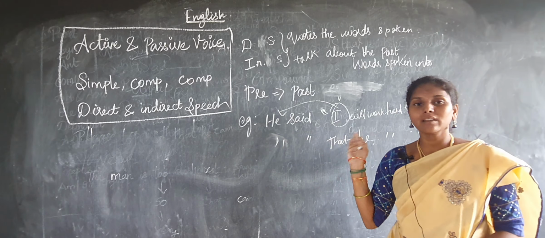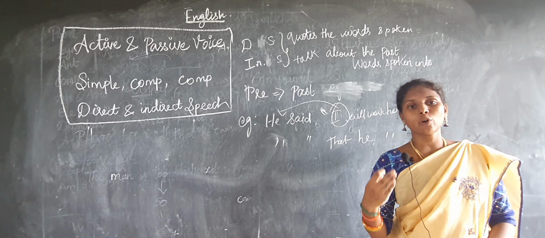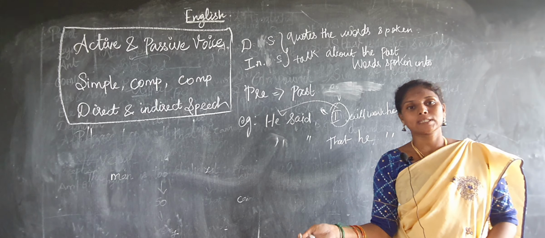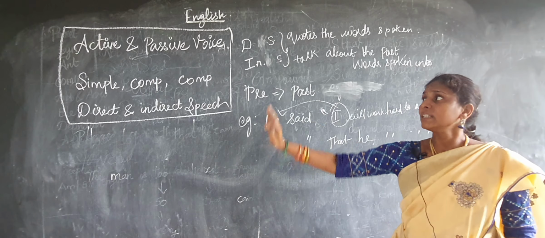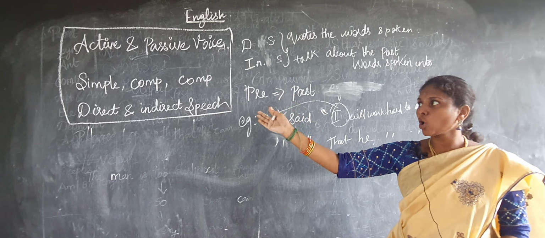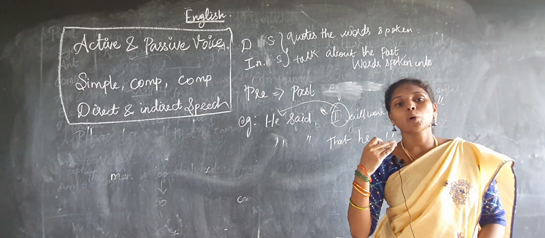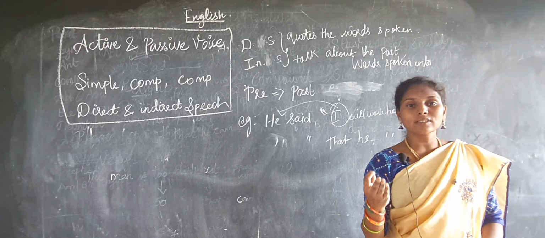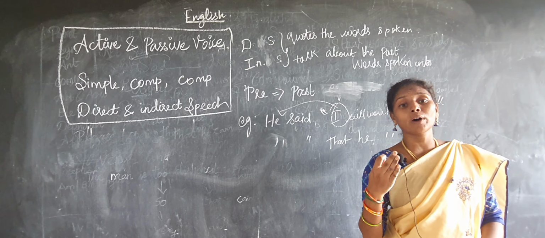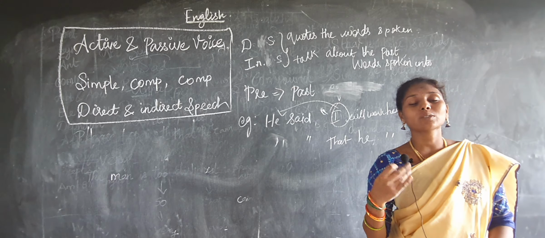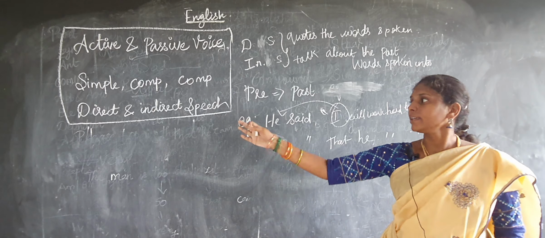For this direct and indirect speech, I will give the rules. So what are the rules you have to follow? It will be given at the last of the video. You can see the images for active voice and passive voice, simple, compound, complex and direct, indirect speech. Rules at last I am going to give for you. So use those rules to do the exercise and practice at home. Okay, it is useful for your examination. Do you understand? Yes.